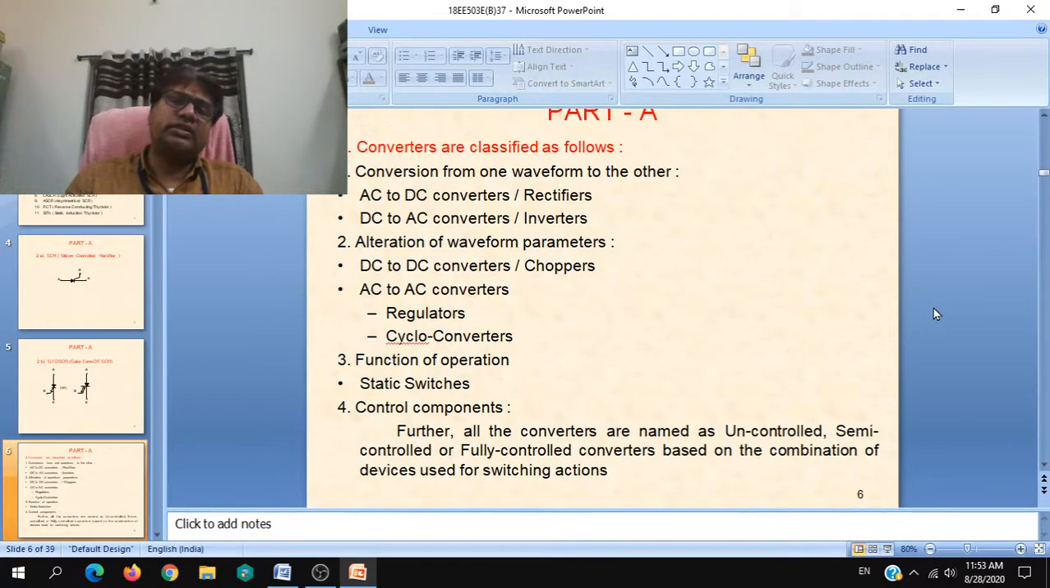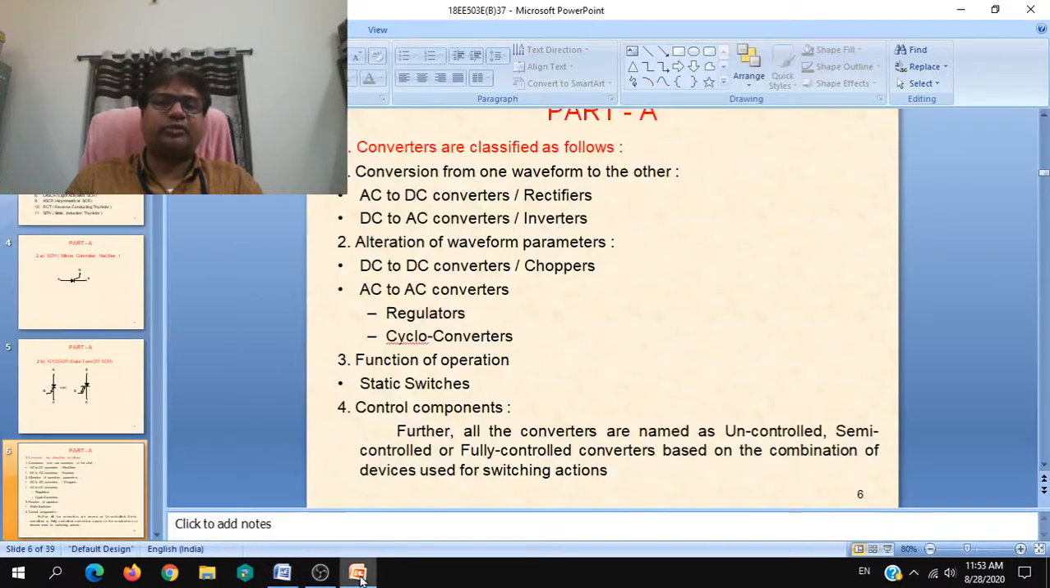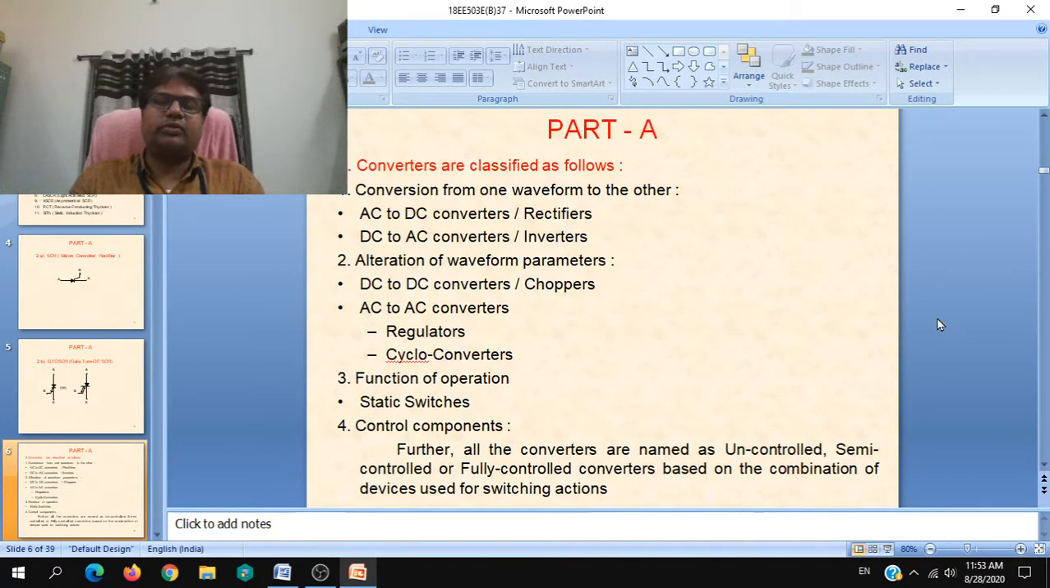The next question is, classify converters in any 2 aspects. So this is actually a confusing question when it comes to the question paper, what you follow or what the author follows. Converters are basically the actual converters. Converters are transforming circuits, power electronic circuits can be called converters.